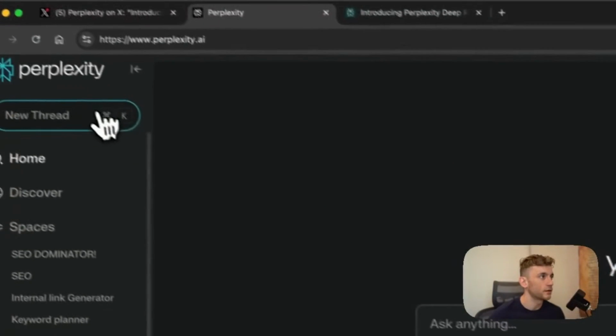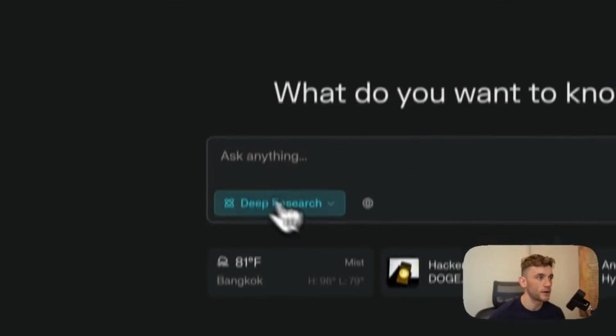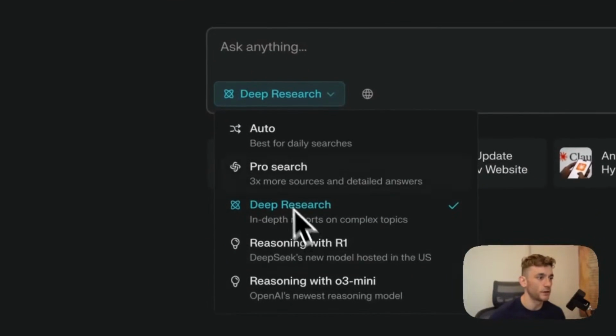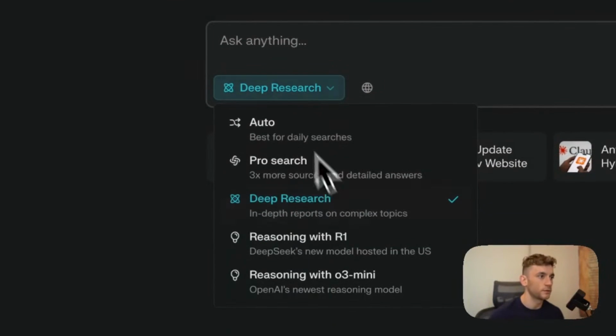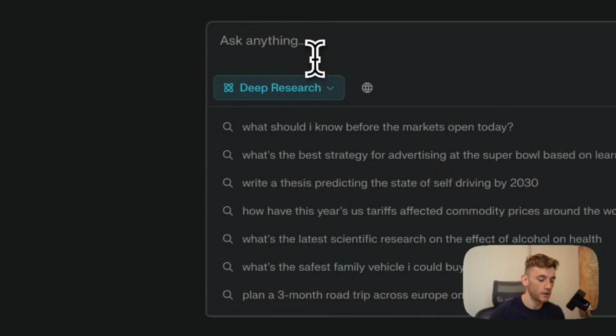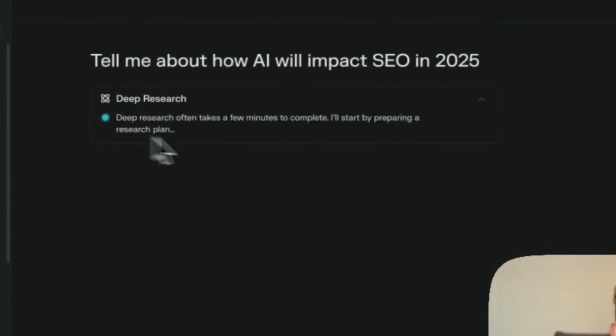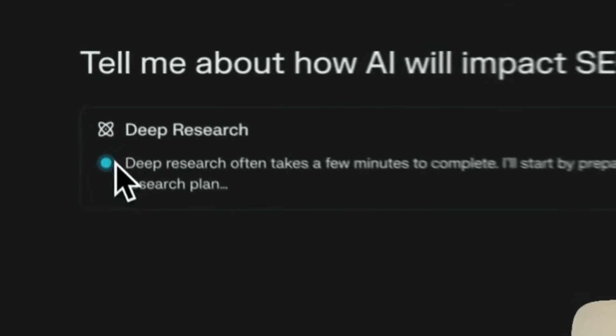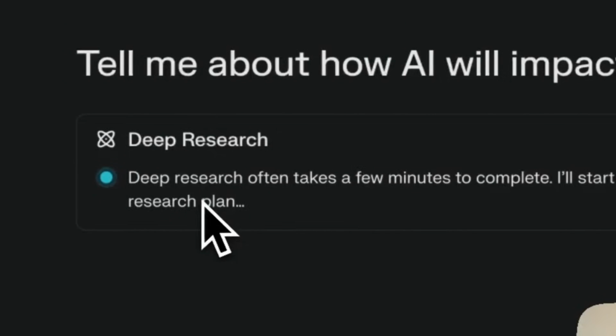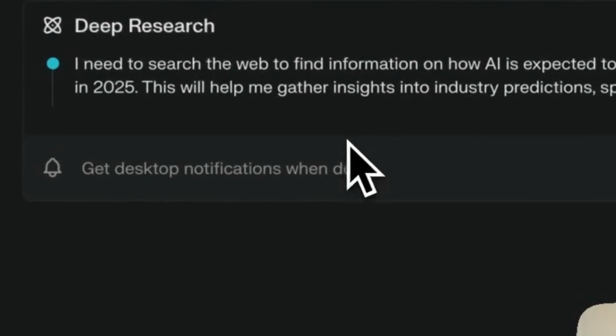So if you want to get started with this, just open up a new thread, and then you're going to select deep research from the dropdown. So this is what you can use. And if we say, for example, tell me about how AI will impact SEO in 2025, we'll plug that in. And you can see it's now beginning to do the deep research. Now it says, deep research often takes a few minutes to complete. I'll start by preparing a research plan.